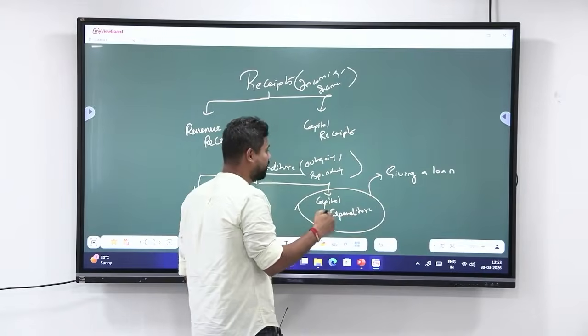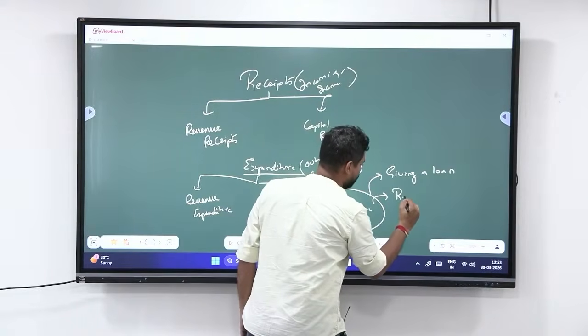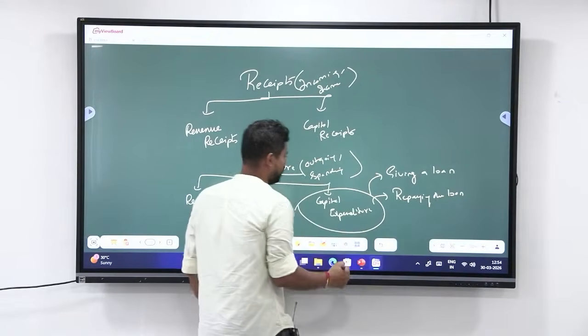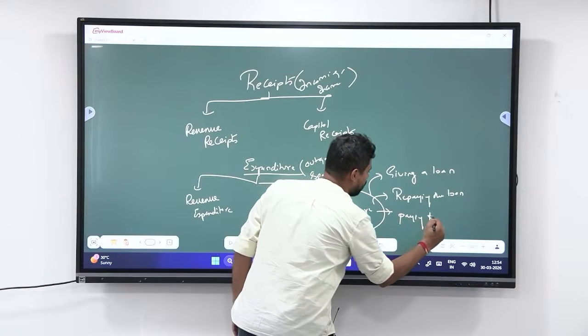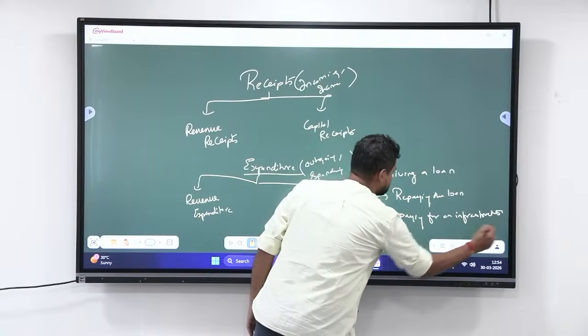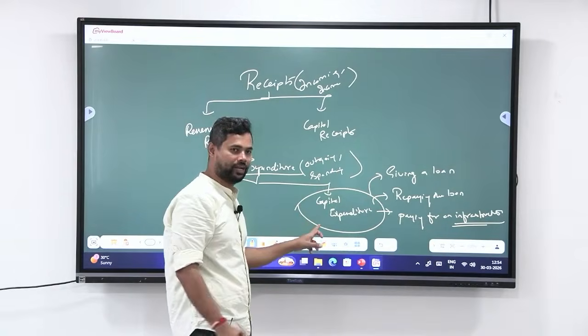I can spend by giving a loan, or I can spend by repaying the loan, or I can spend by paying for an infrastructure. Okay. So these are the three ways how I can actually take up capital expenditure.